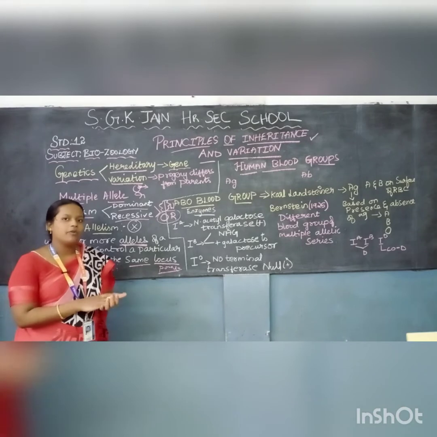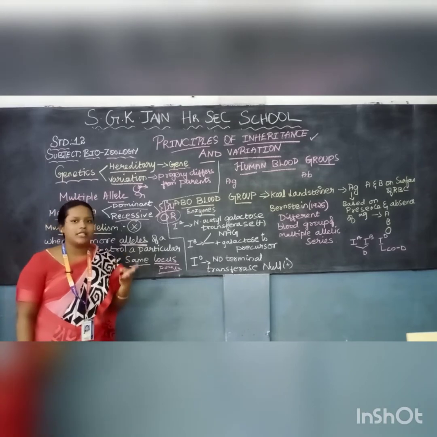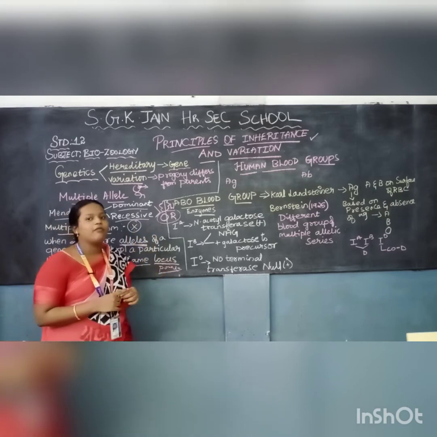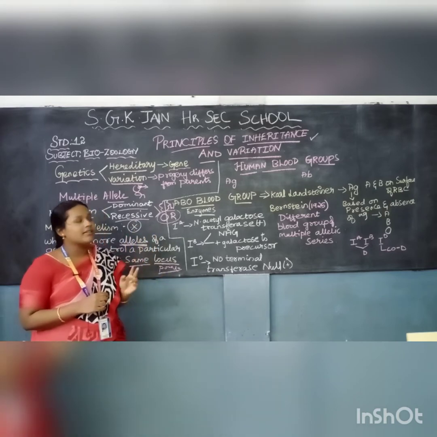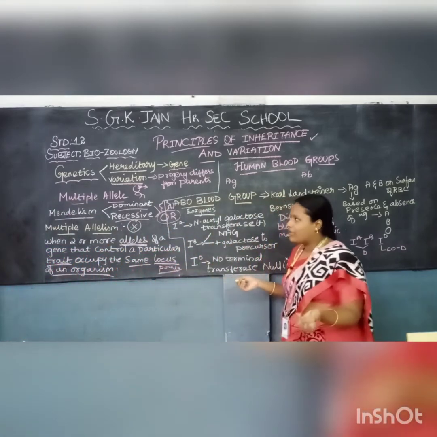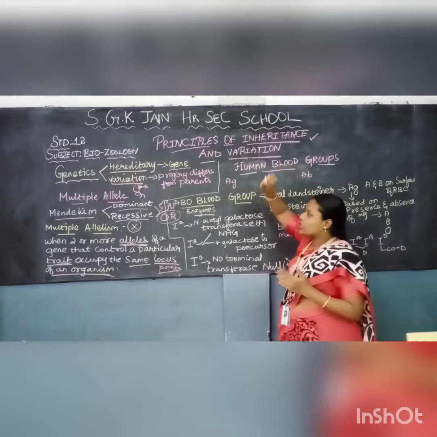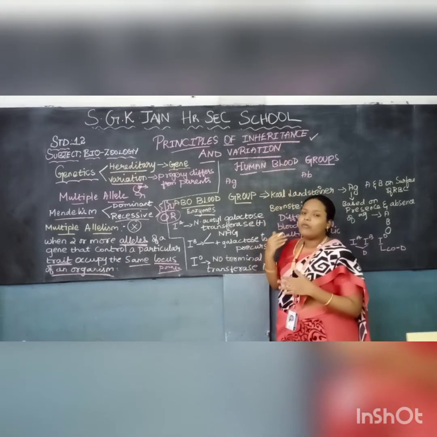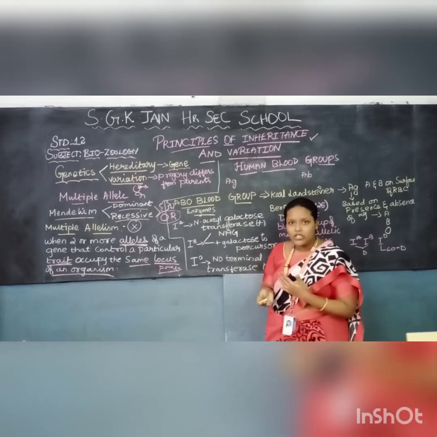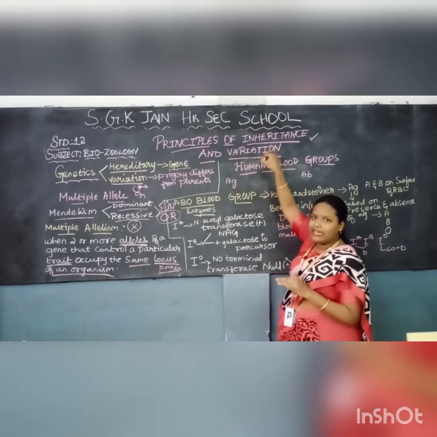So today in this video we are going to see the Biozoology subject of Standard 12. Here we are going to see the fourth lesson, Principles of Inheritance and Variation. Before going deep into this topic, we have to know very clearly two main terms, inheritance and variation. So what is inheritance? We all know, right? We have already come across this word in lower standards. Inheritance is the changes happening at the gene level from generation to generation, the inherited patterns. That is called inheritance. We'll go deeper into the topic of inheritance in this lesson.